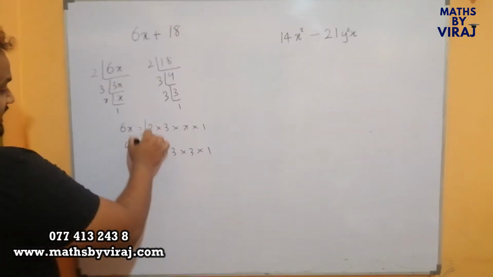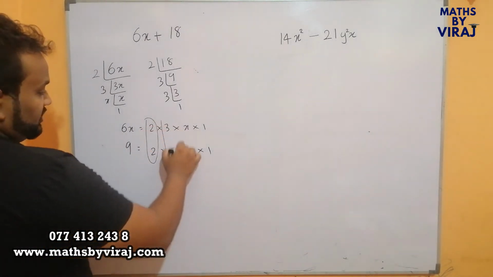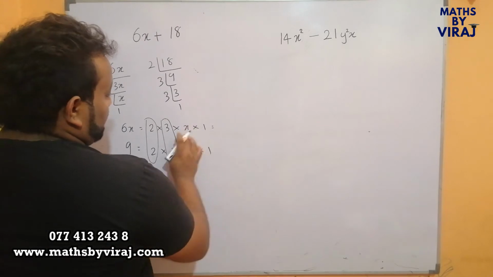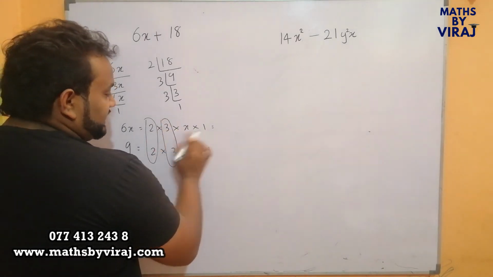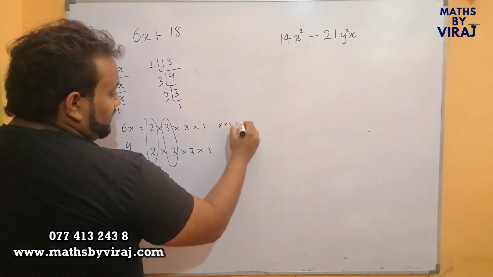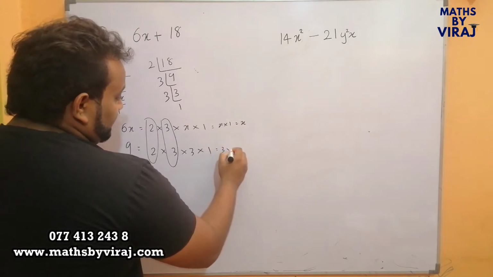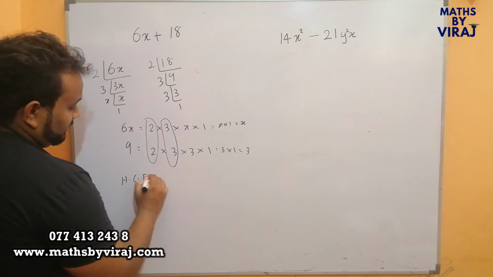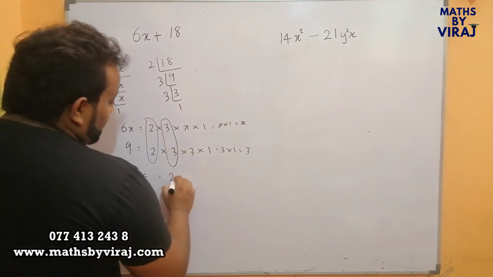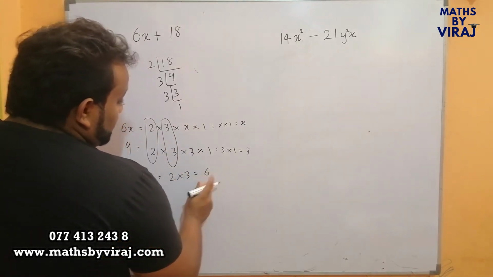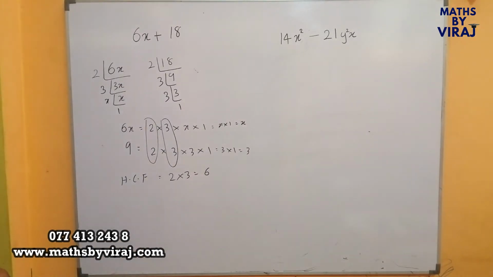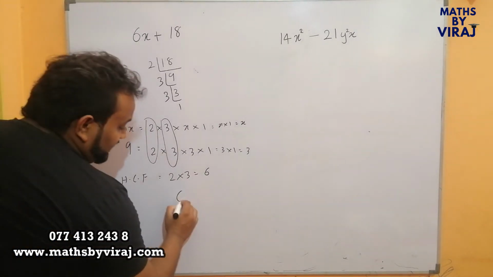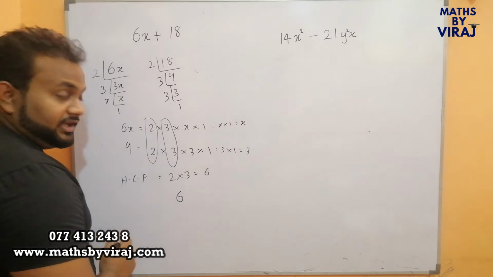Now, you can see that there are two numbers which are common. Therefore, what is left here when the common numbers are taken away? x into 1, that is x. Here, 3 into 1, that is 3. Therefore, as the highest common factor, the common terms that we take out are 2 into 3, which is 6. So, what is taken out as the common term is what we write in the front of the brackets.